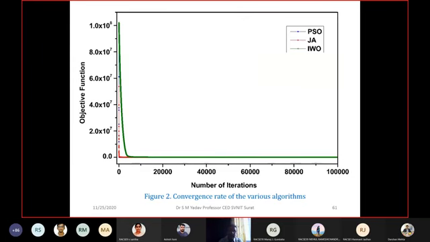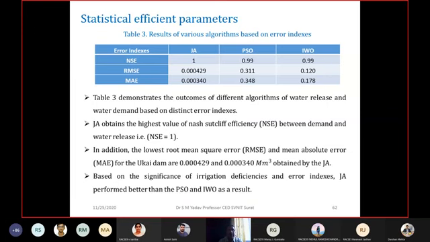So that way, when we talk about the convergence rate, from the convergence rate point of view also, the Jaya algorithm has converged fast. So this is a statistical summary for efficient parameters. You will find Jaya, PSO and IWO. You will see that for almost all three statistical parameters, NSE, RMSE and MAE, the value for the Jaya algorithm, when compared with PSO and IWO, is minimum. That means the performance of the Jaya algorithm to solve this specific problem is better than that of PSO and IWO.